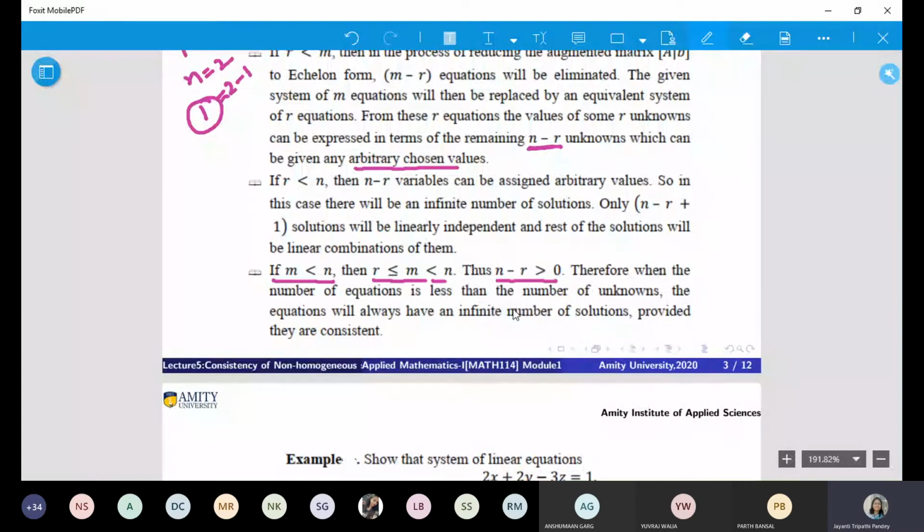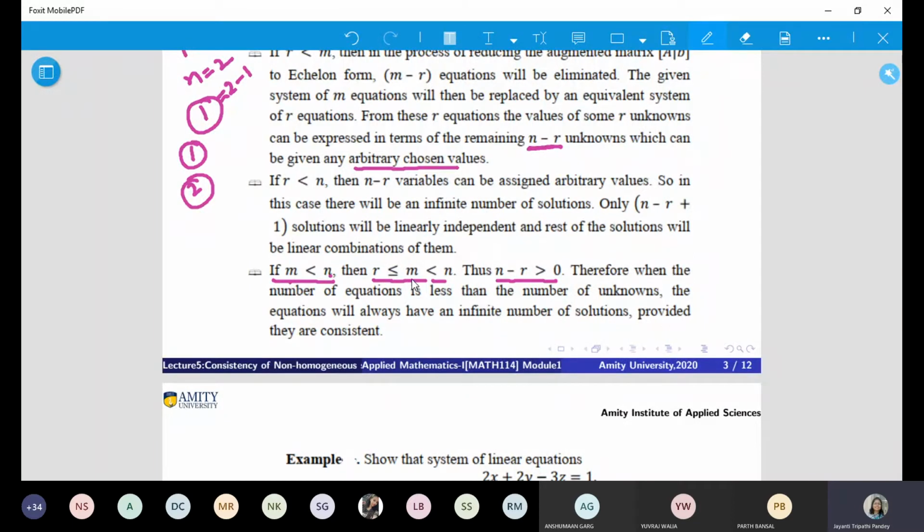That means you will definitely get infinitely many solutions. Like in this question, what was your M? You had just one row and two columns, right? So M was less than N, and in that situation R can be at most equal to M.